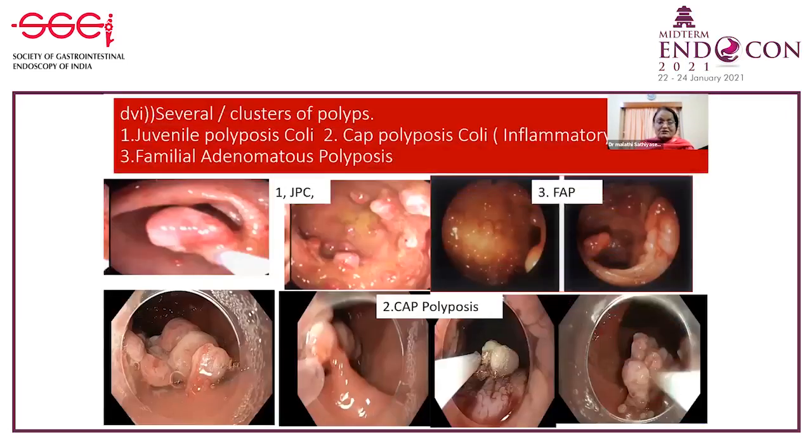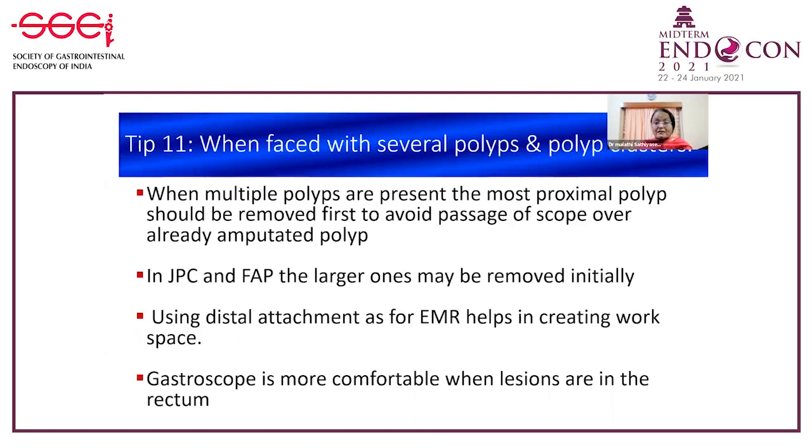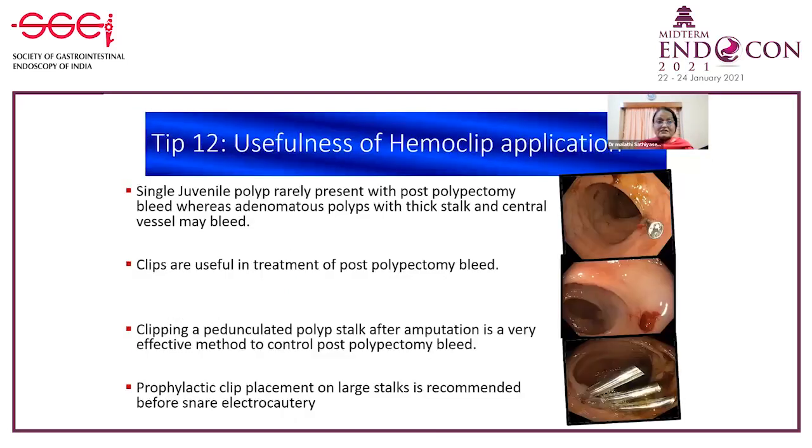At times, you can use a distal attachment as you do for EMR, and this helps because it gives you a space for working. And sometimes, to avoid a long length of the scope being outside and to help better maneuvering, you can use a gastroscope for rectal lesions.